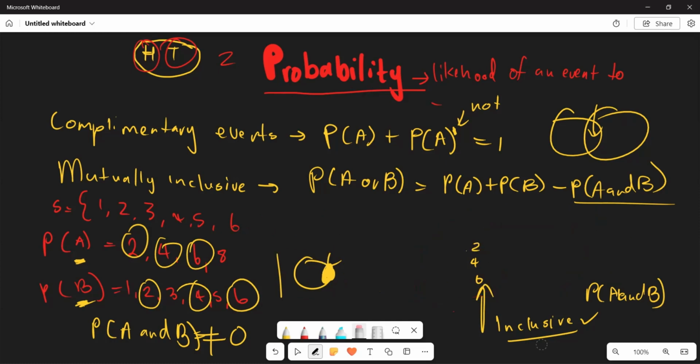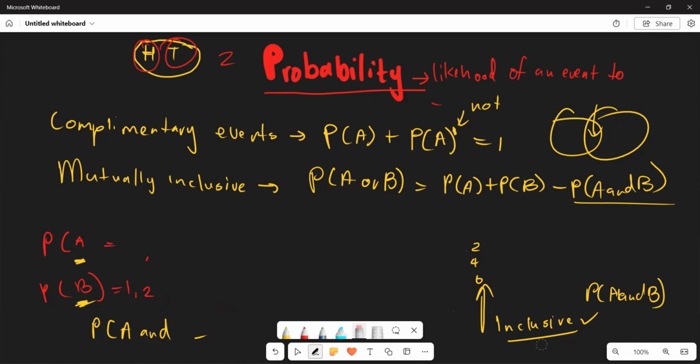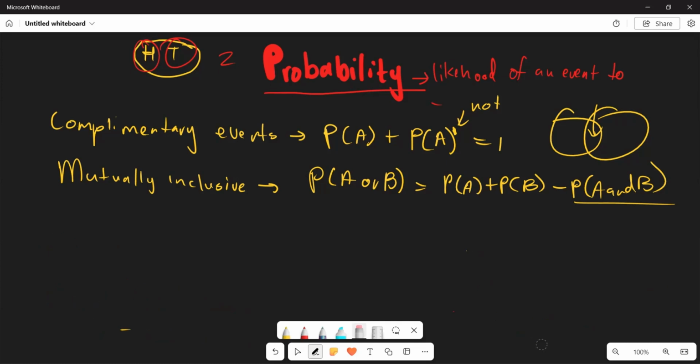Now let's try and understand what is going to be mutually exclusive. We've understood mutually inclusive, now let's go to mutually exclusive. I think you are already in a position to understand what your mutually exclusive is going to be.